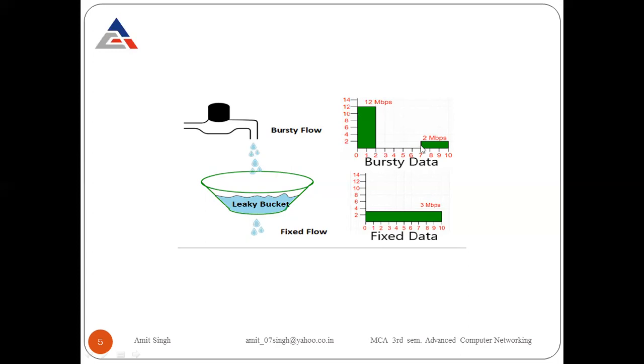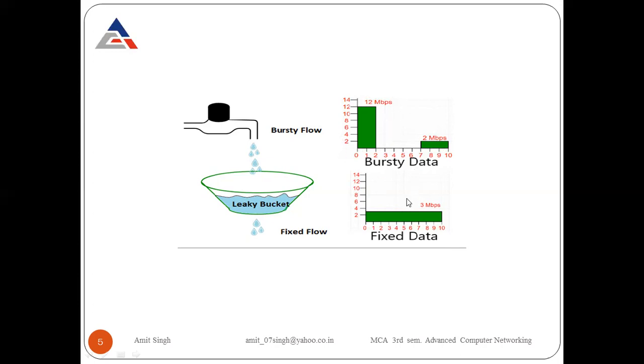No data is sent. But what will happen at the 7th second? 2 Mbps data can be sent until the 10th second also. So what will happen? The bursty flow is there. In the first 2 seconds, it sends at 12 Mbps. The rate of the data is 12 Mbps. For the next 5 seconds, no data is sent. And for the next 3 seconds, data is sent at the rate of 2 Mbps.